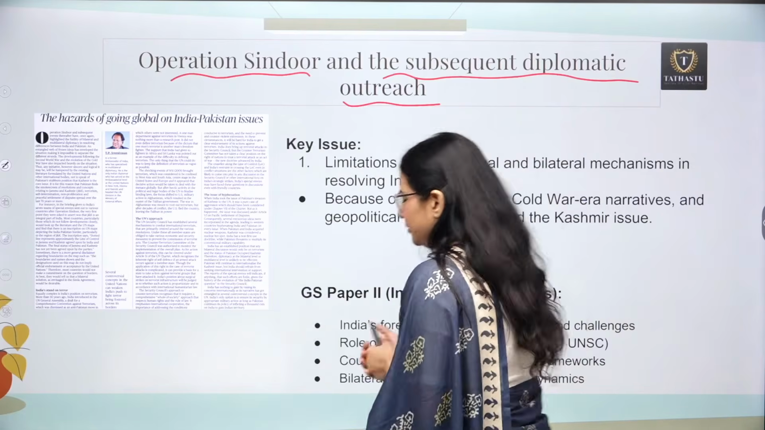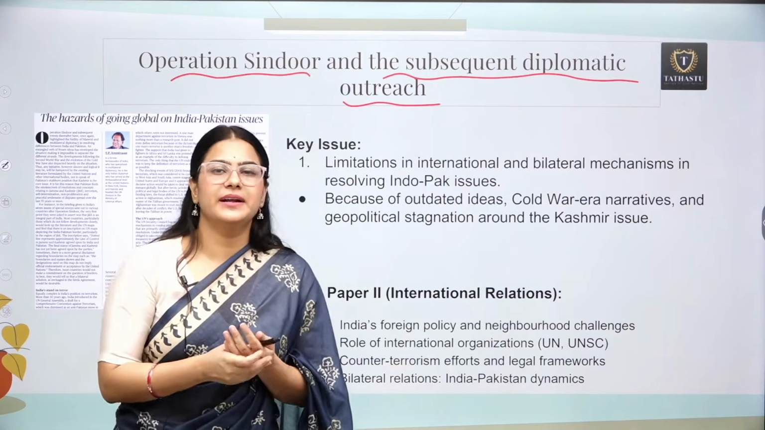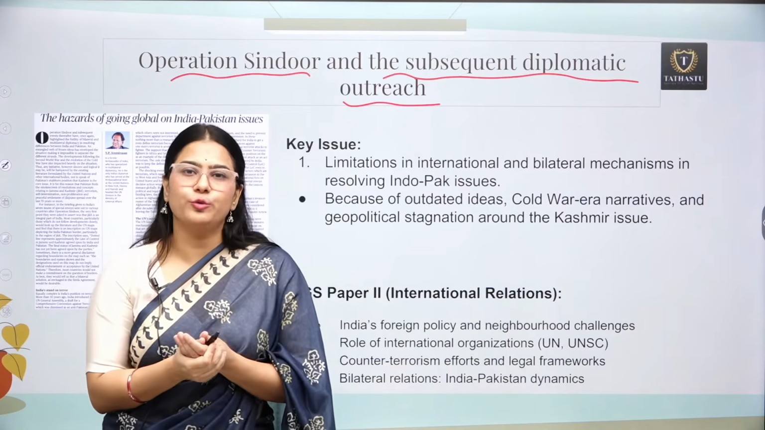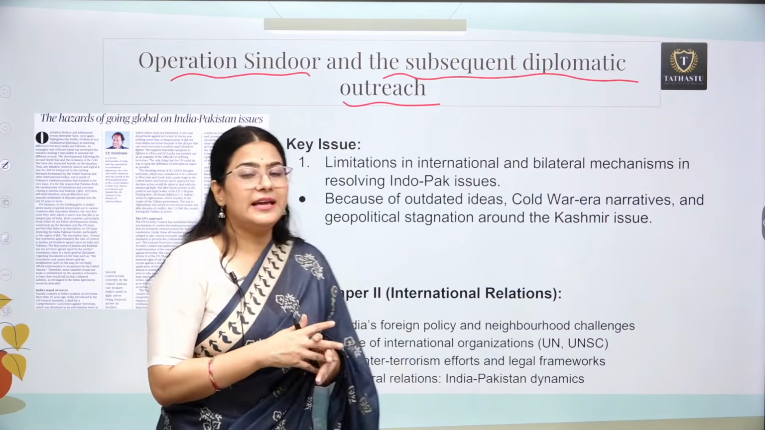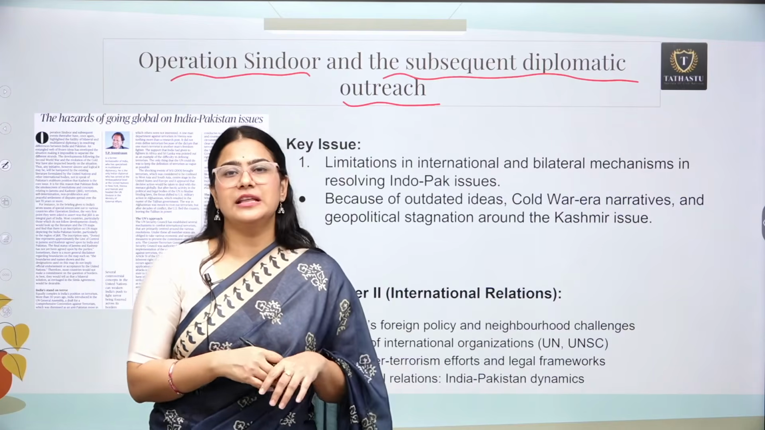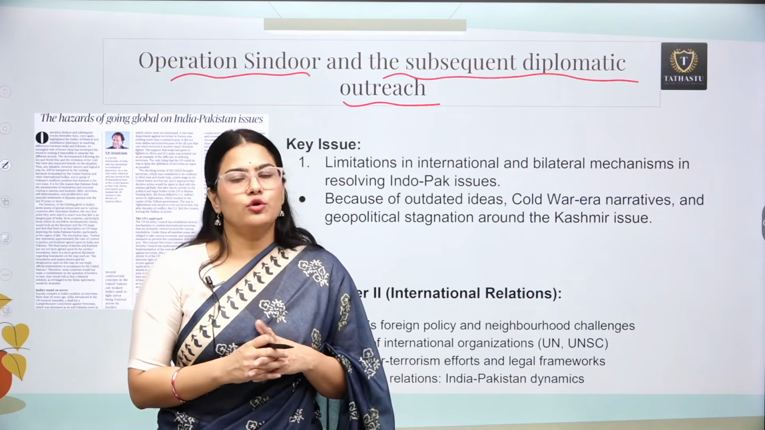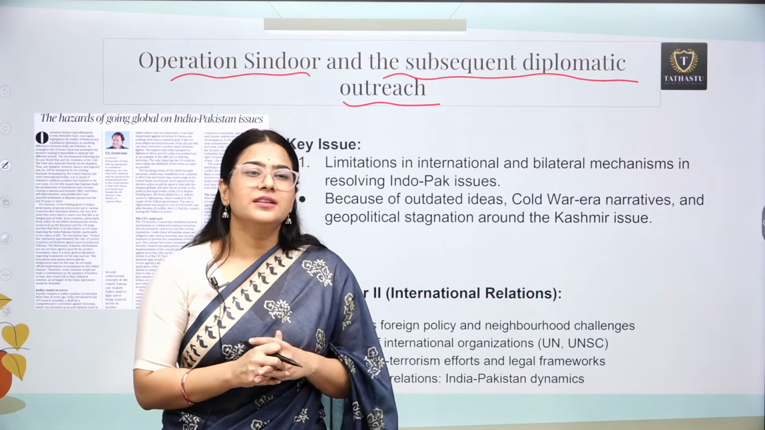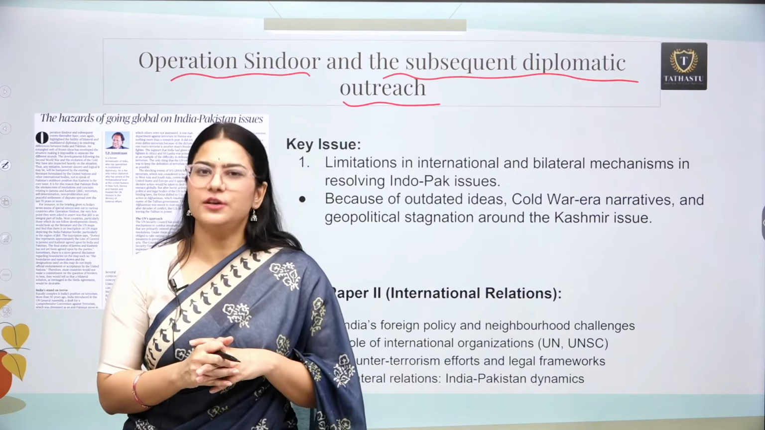So what are the key issues related to that? We all know that recently our government has sent some envoys and diplomats all over the world. They carried one message with them, that India is the victim of terrorism. Along with that, they wanted to create awareness at the world level when it comes to the Kashmir issue.